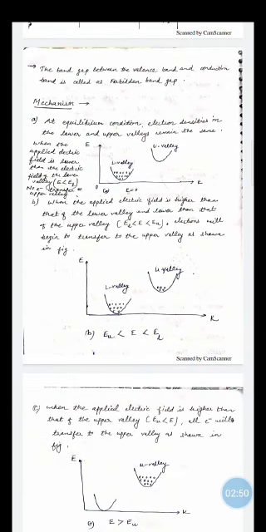The first condition is the equilibrium condition, where electron densities in the lower and upper valley remain the same. When the applied electric field is lower than the electric field of the lower valley, that means E is less than EL, or E is less than 0.36 electron volt, no electrons will transfer to the upper valley.